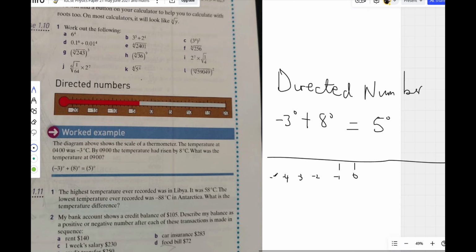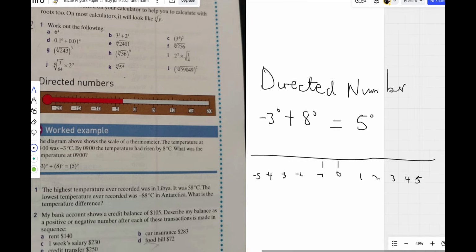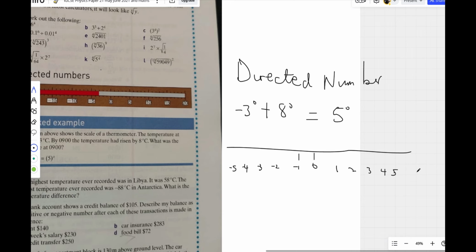And let's have the positive ones: 1, 2, 3, 4, 5, 6. We can draw lines to reach each number. To save time, I think we already understand that you're drawing a line to each.